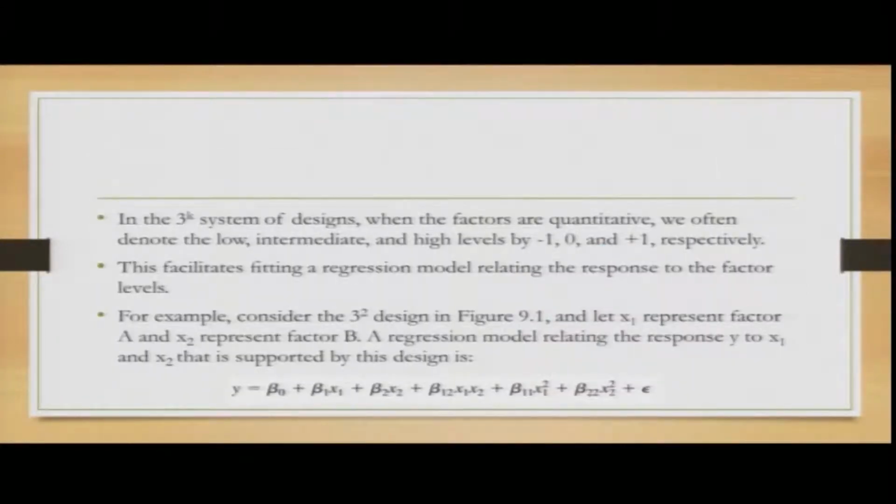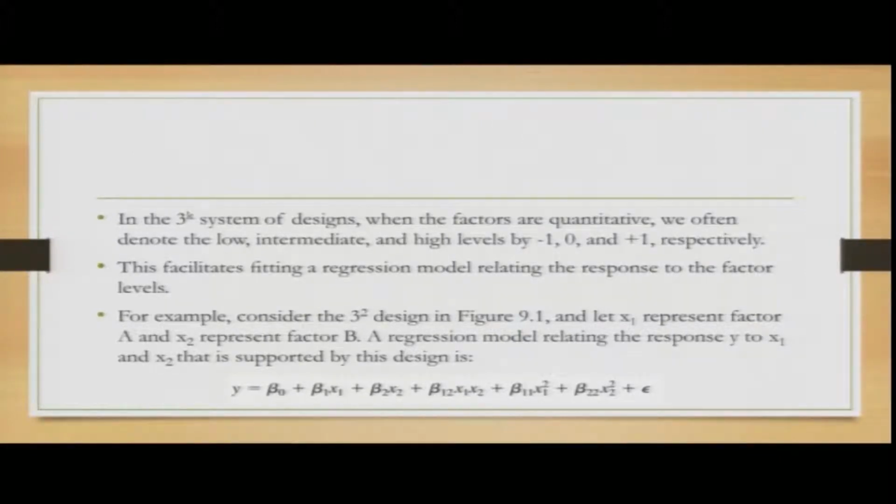In the 3^K system of design, when factors are quantitative, we often denote the low, intermediate and high levels as -1, 0 and +1, as I mentioned. It can be 1, 2, 3 depending on what level of significance you want for your calculations. I am not going to go into that in detail immediately. Let me finish this slide.